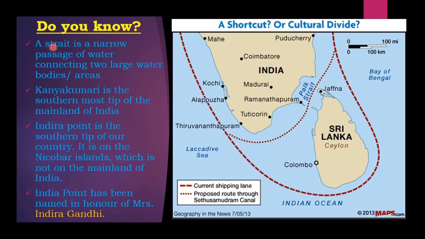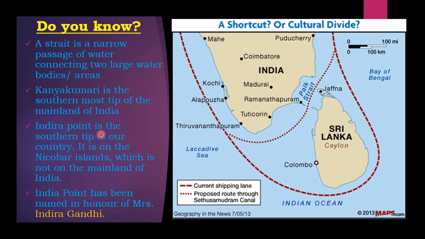A strait is a narrow passage of water connecting two large water bodies. Kanyakumari is the southernmost tip of the mainland of India.